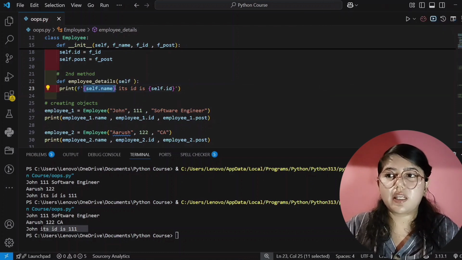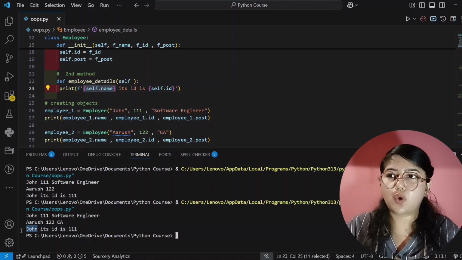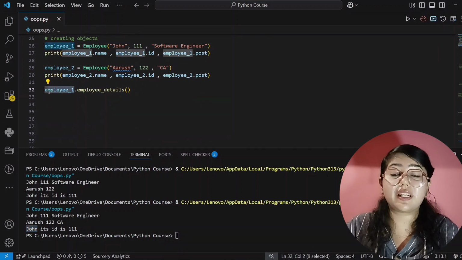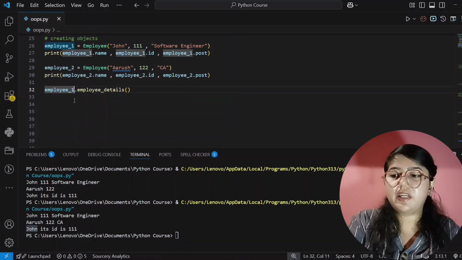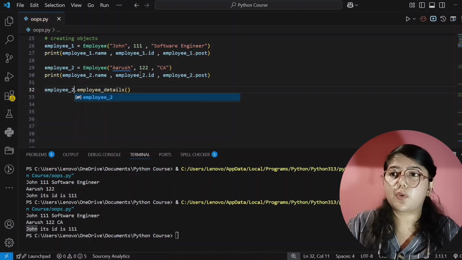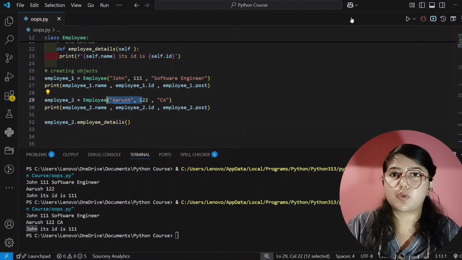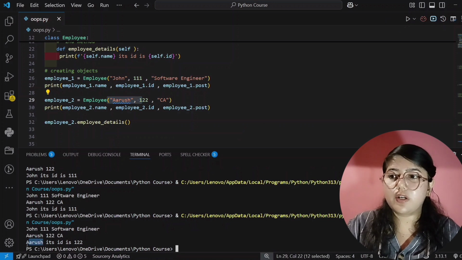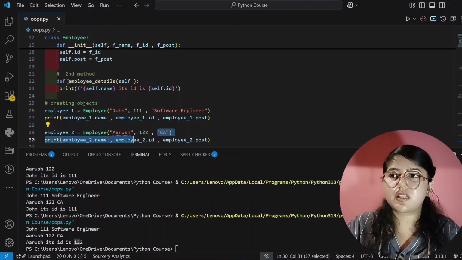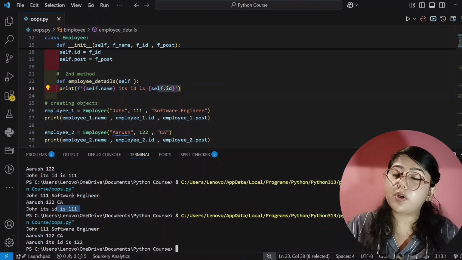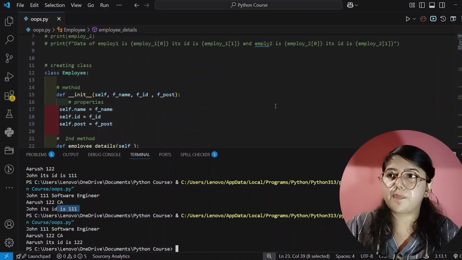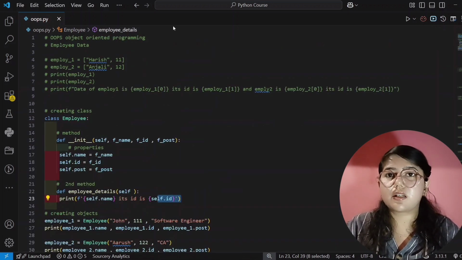See here, self dot name, which is printing John, because we are calling for employee 1, that's why it's giving John. If I write employee 2 here, then it will print the output for this employee 2 data. See here, now it's showing Arush. First it was showing John, right? Its ID is 111. Now it's showing Arush, its ID is 122. For this method, it is showing. I hope you understood how to write code for this. And now we will jump to our next question.